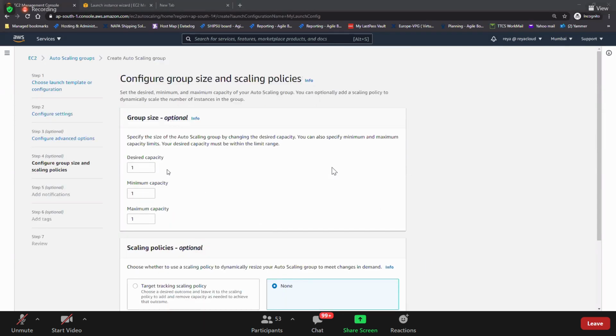Do you see that here? Desired capacity, minimum capacity, maximum capacity. Desired capacity, I'll put 4. Minimum, I should put 2. And maximum, I put 6. Guys, your wish. The numbers are based on the requirement. Here, I just put 4, desired capacity 4. Now you tell me, when I click this create auto scaling group, how many EC2 instances will be launched?